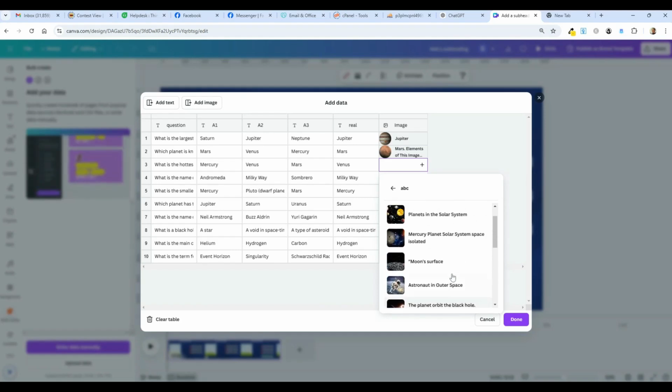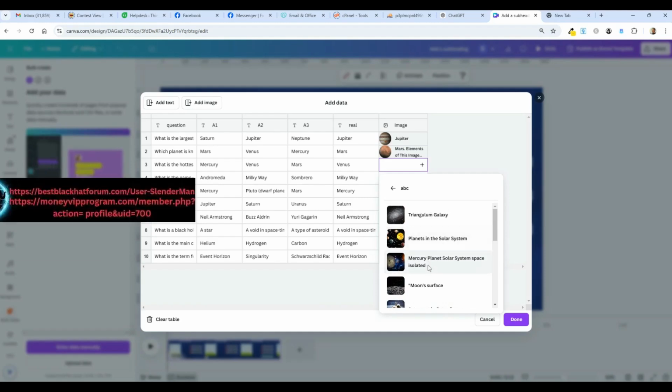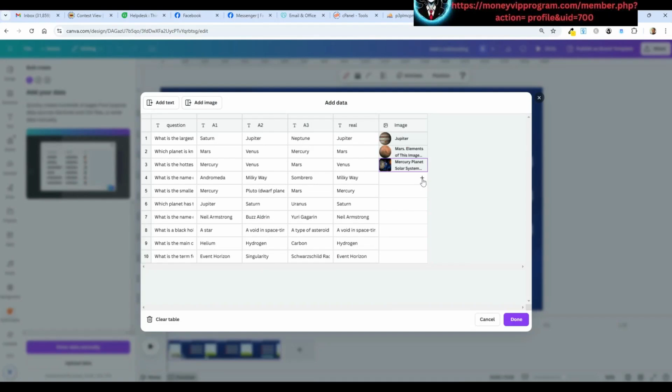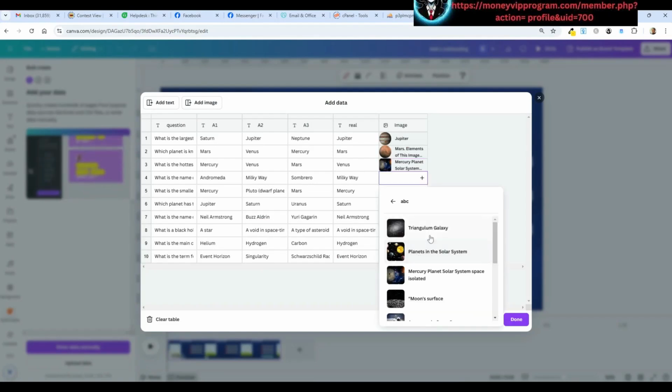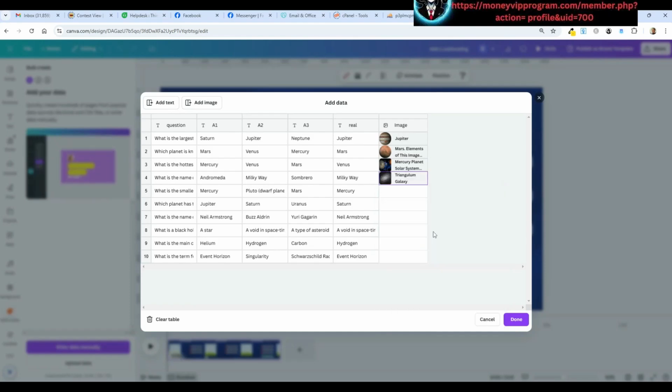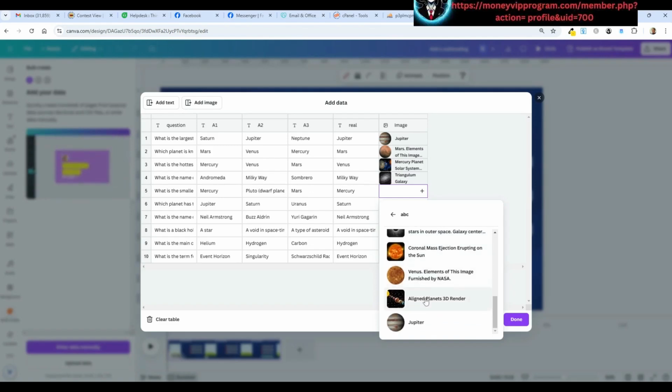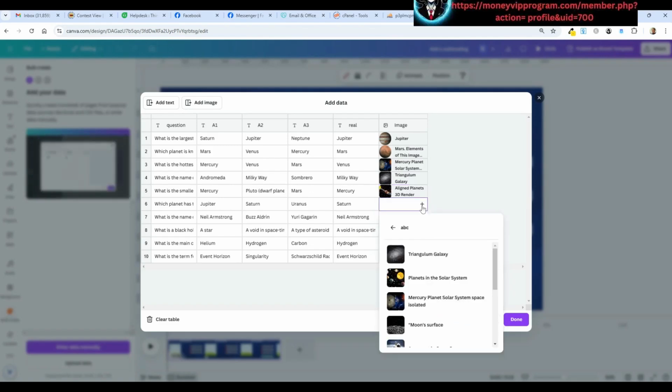No, so I got some extras, just, oh, well, here's Mercury. I got some extras for any questions that don't quite fit in with the pictures I have. What is the galaxy? Not the Triangulum. We live in the Milky Way. All right, which planet has the most moons? It starts to get to a point where it doesn't matter what I put in here. Anything is cool looking. And we'll do that one. This planet has the most moons.